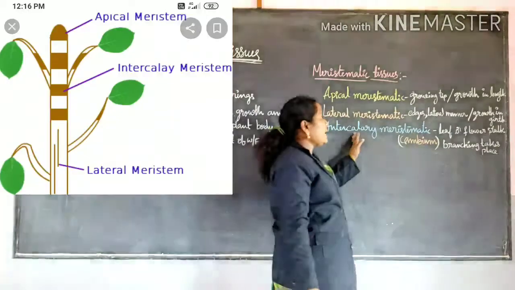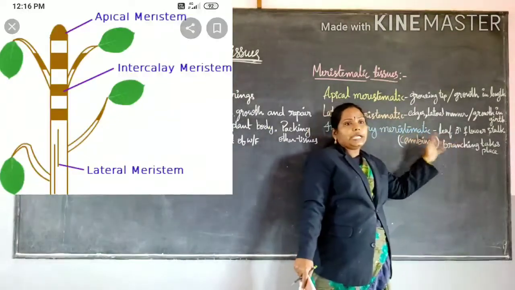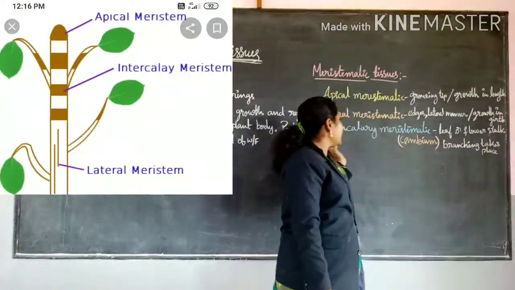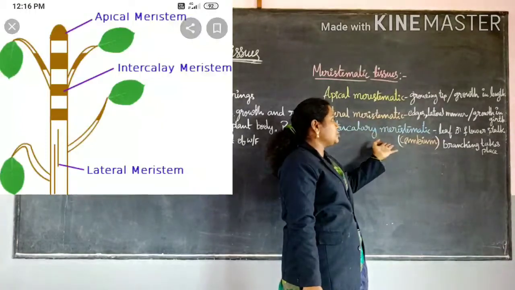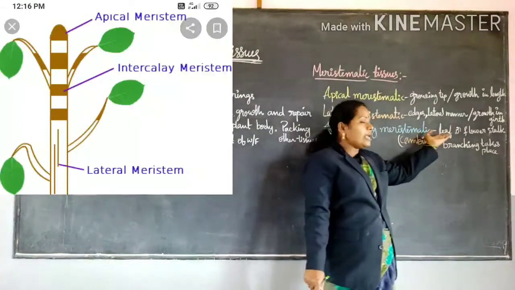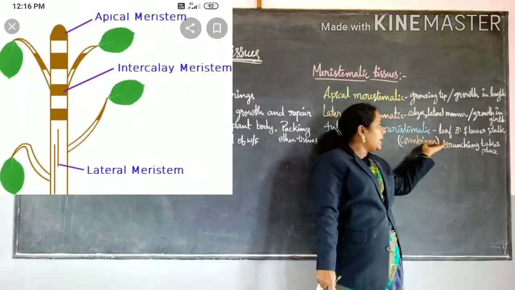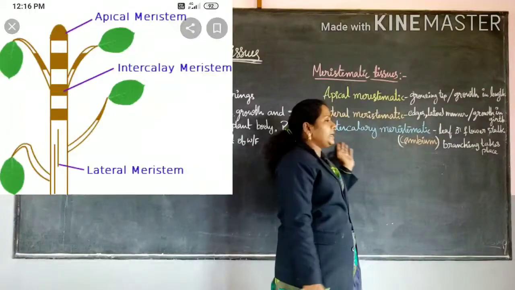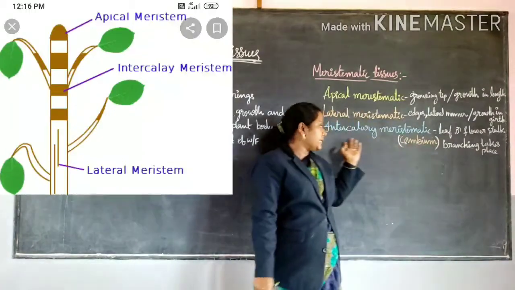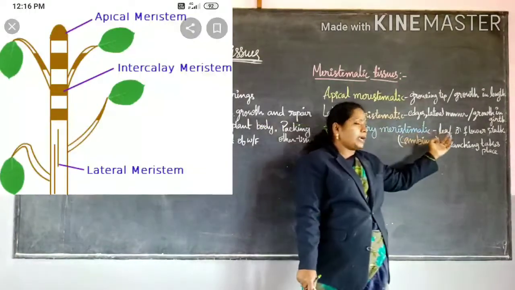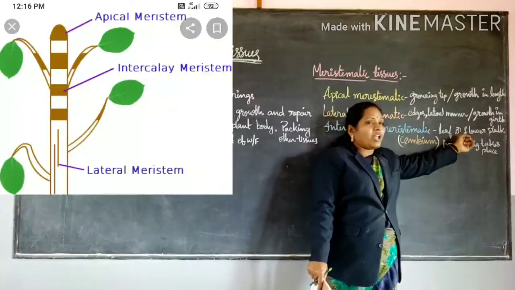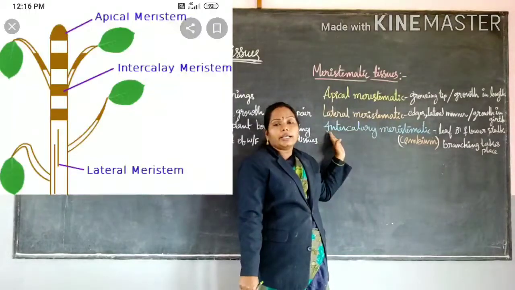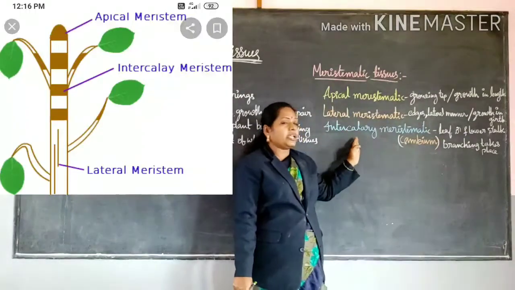Next, intercalary meristematic tissue. Here the leaves of the plant and the flower stalk contain the intercalary meristematic tissue.